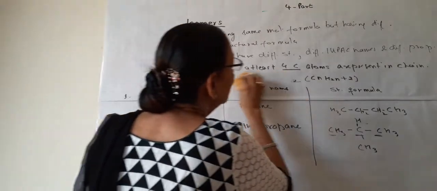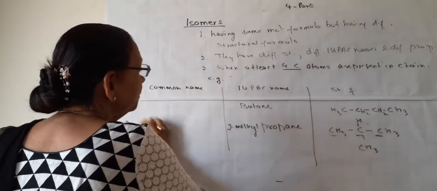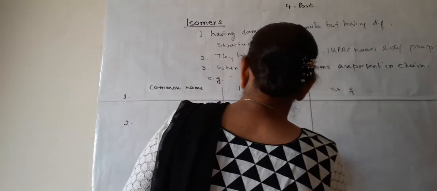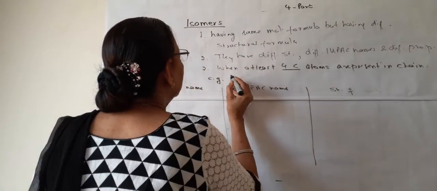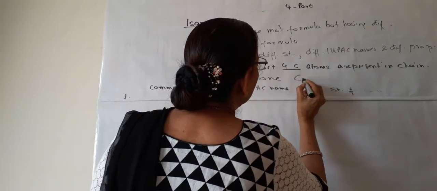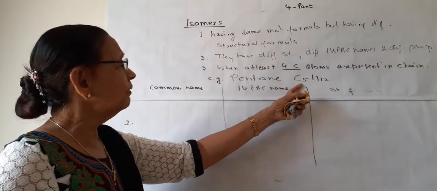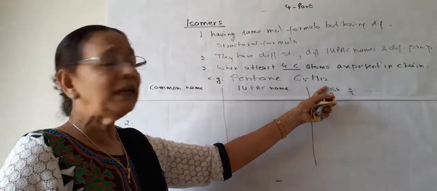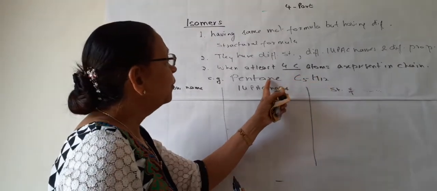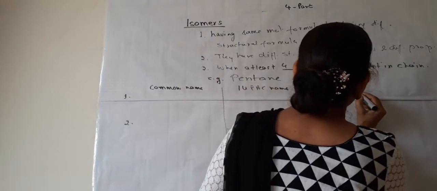We will see isomers of one more compound, that is also an alkane, and that is pentane. What is the molecular formula? C5H12, CnH2n+2. So the molecular formula of pentane is C5H12. It has 5 carbon atoms and no double or triple bond. So ane, 5, so pent. So this is pentane.